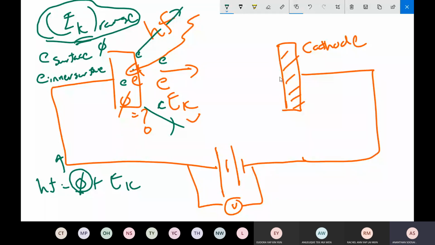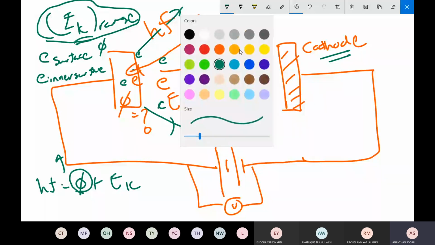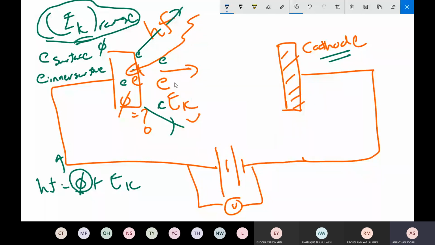So Millikan said we apply a cathode in the opposite direction. When you apply a cathode, what happened? The electron, which was moving forward, will slow down. The electron is negatively charged. When it moves forward, this is the cathode, which is also negative. So what happens to the electron? The electron will slow down.